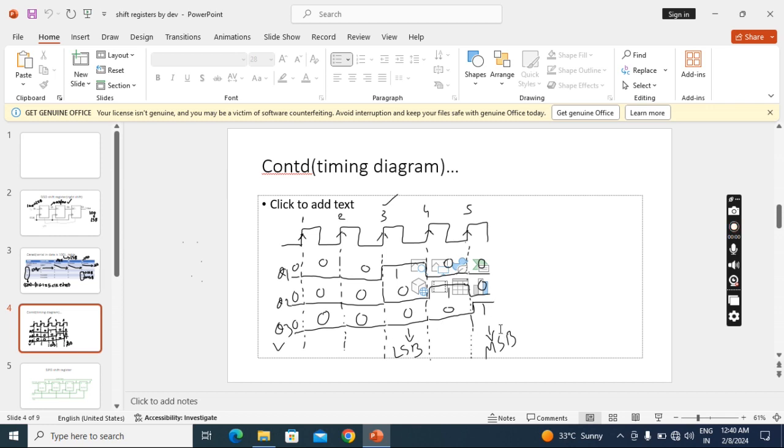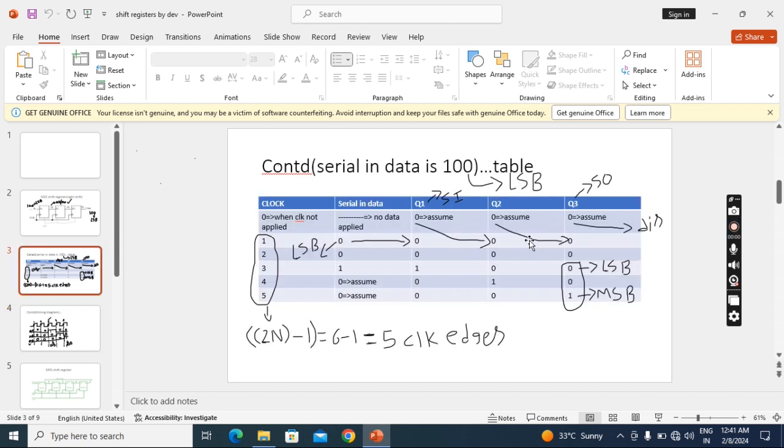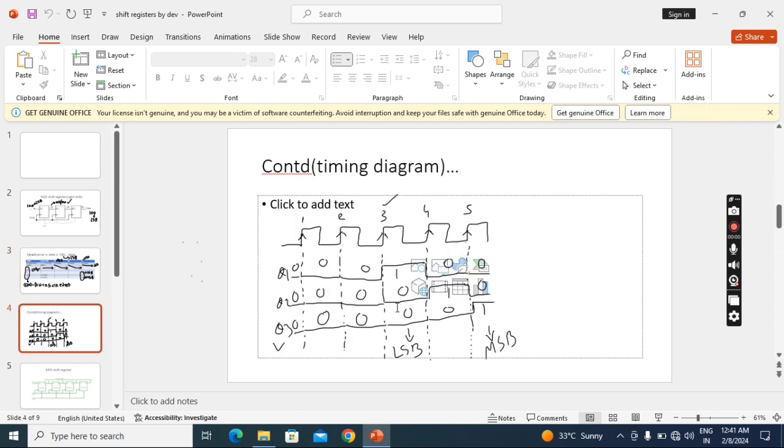Finally, when we observe this timing diagram, who will give the output? Q3 will give the output. First we are getting this bit at the third clock pulse only. See where we are getting the LSB? Straight at this third clock pulse, we are getting this LSB 0.